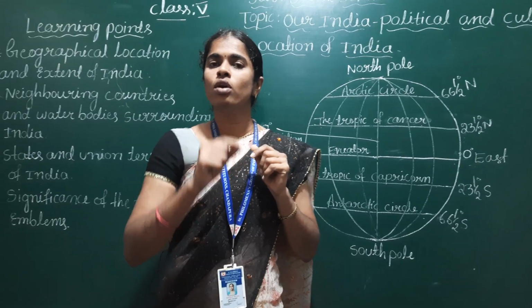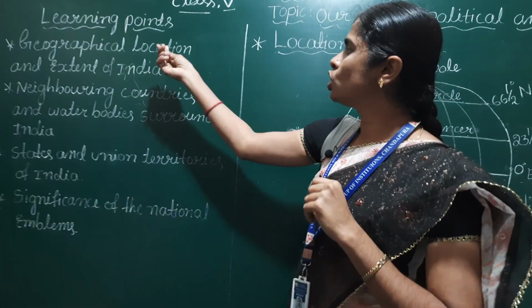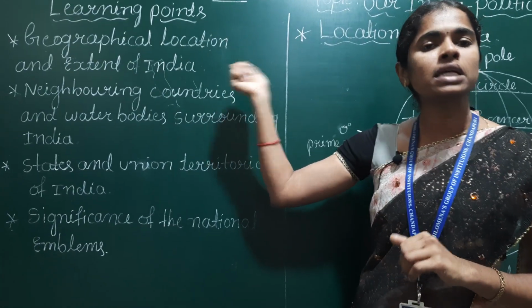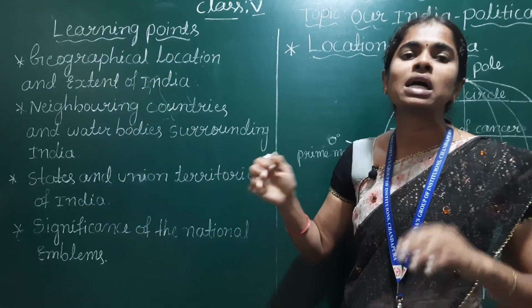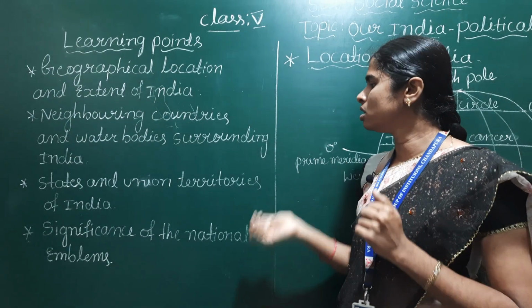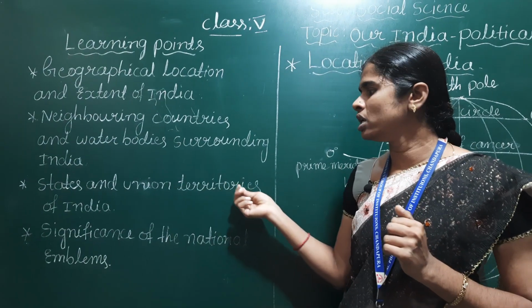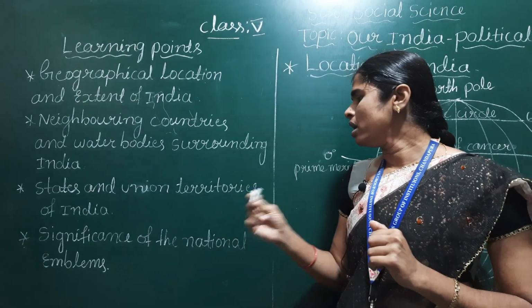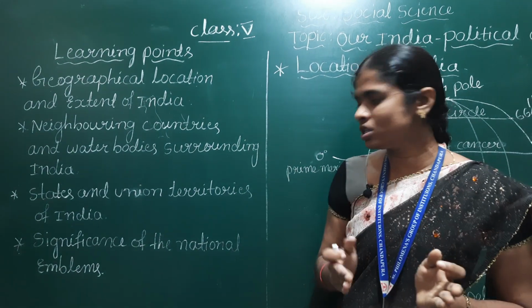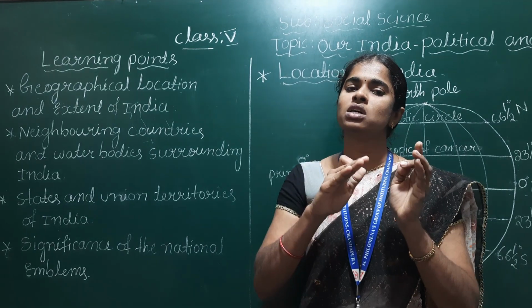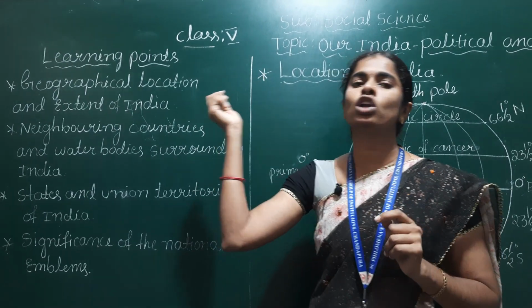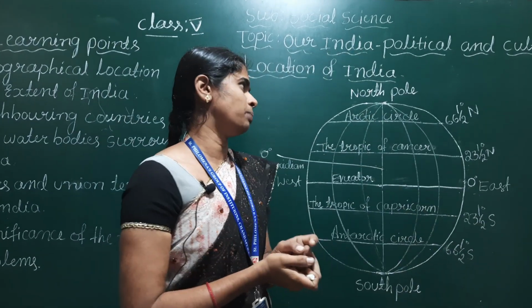In this lesson you are going to learn about the geographical location and extent of India, the neighboring countries and water bodies which surround our country, the states and union territories of India, and the significance and importance of the national emblems of India. Today in class, first we will discuss the geographical location of India.